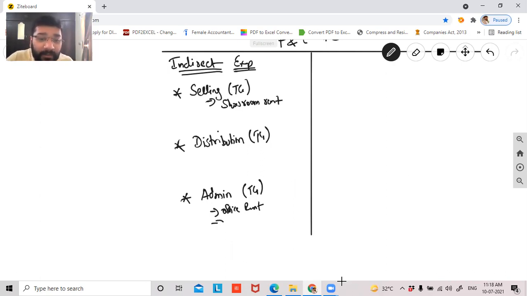Then your EB, electricity bill. EB for office will come here. EB for showroom will come here. You also pay staff salary for the person who is sitting at the reception of your office. Salary paid to the receptionist will come to your admin expenses. So like that, there are certain expenses that you incur for the management and administration of the business. That is called indirect expenses.